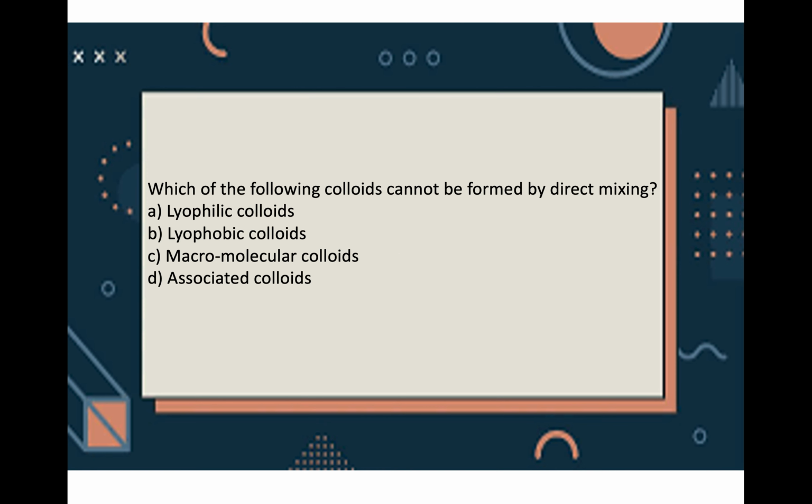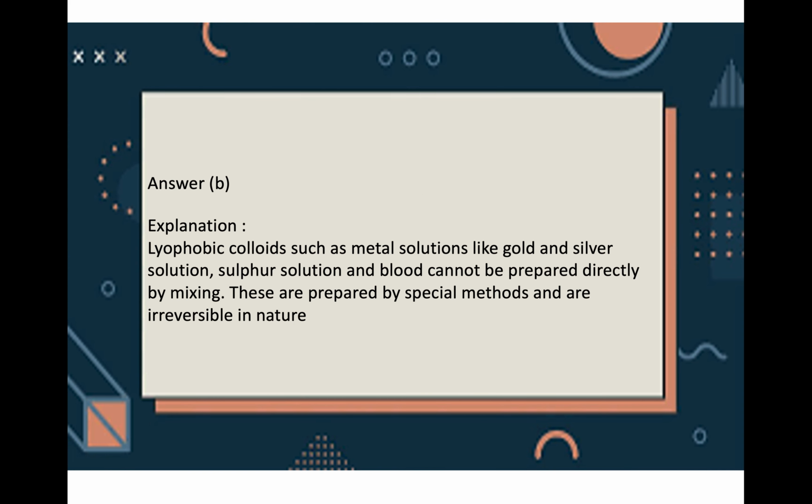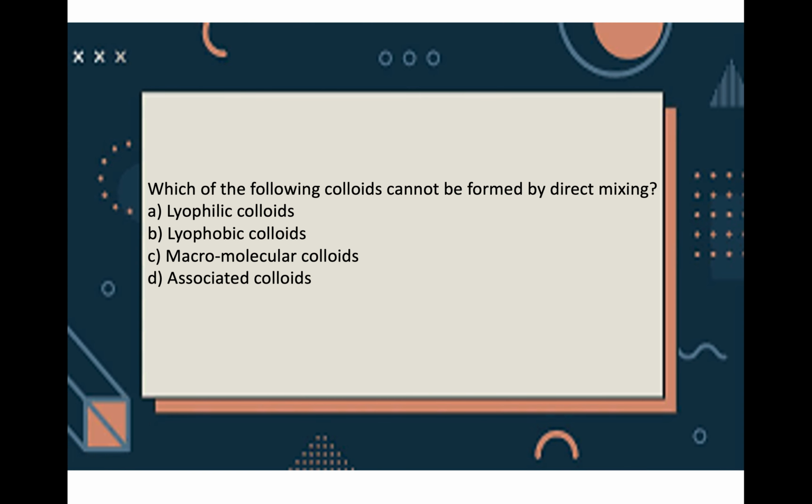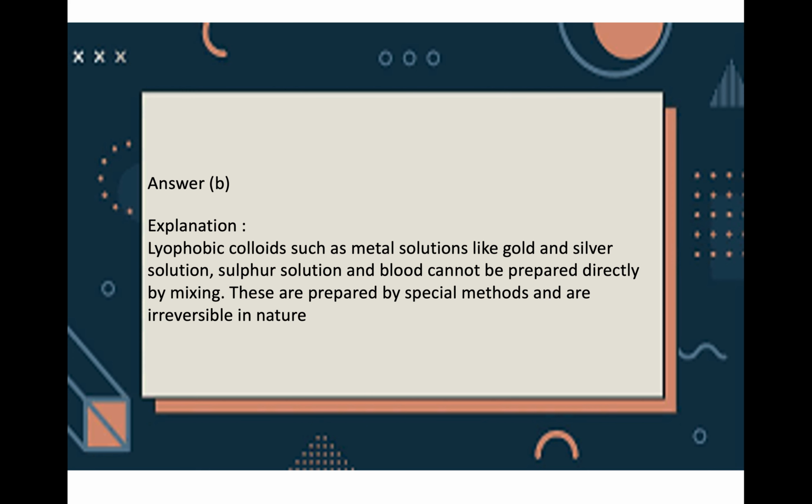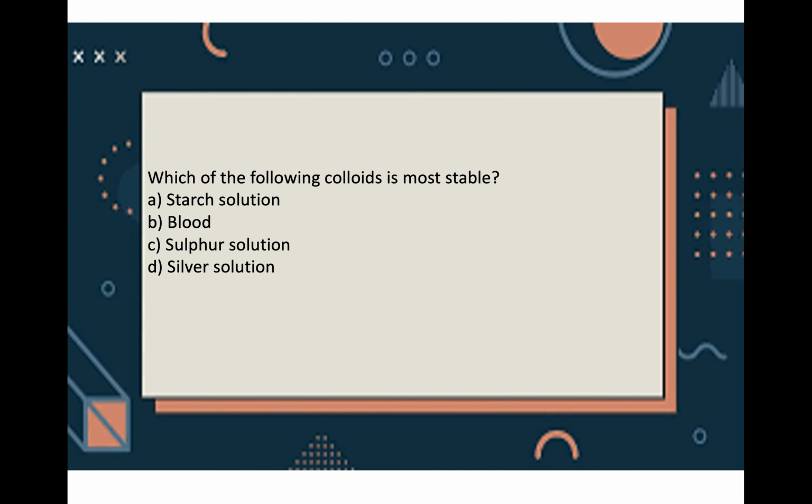The next question, which of the following colloids cannot be formed by direct mixing? A. lyophilic colloids, B. lyophobic colloids, C. macromolecular colloids and D. associated colloids. Option B, lyophobic colloids, cannot be formed by direct mixing, like metal solutions, gold, silver solution, sulfur solution and blood. These cannot be prepared directly by mixing. They can only be prepared by special methods, and these methods are irreversible. Also, lyophobic colloids are, as you know, solvent hating. Phobic means hating.